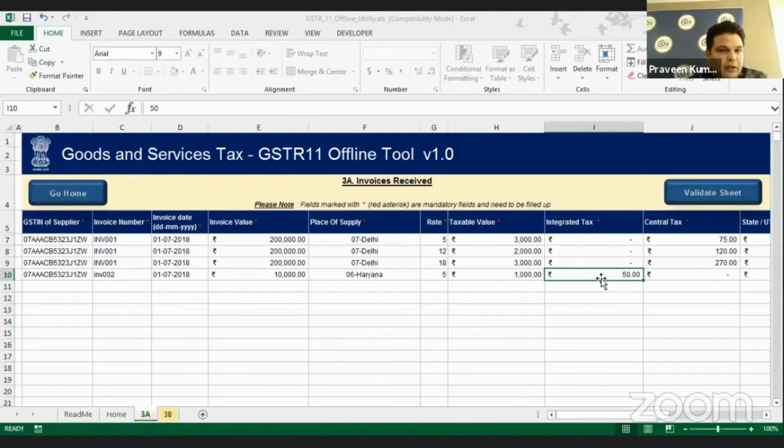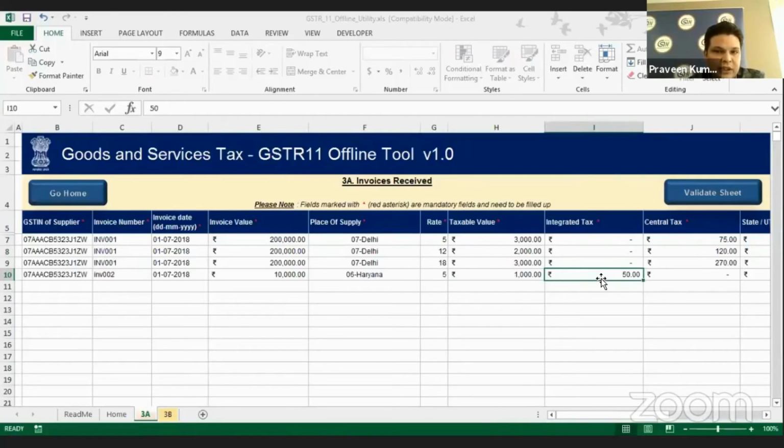So that's what I told you. If you have one particular invoice with three different line items, you can put all those three in separate rows. If you have four line items, one of 5%, two of 12%, and one of 18%, you have to make one entry for 5%, club the two into one entry for 12% with the calculated taxable value, and one entry for 18%. And if the place of supply is different, the tax type is based on the state code, as it will be auto calculated in our system.